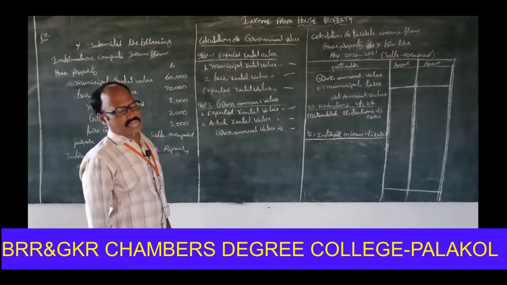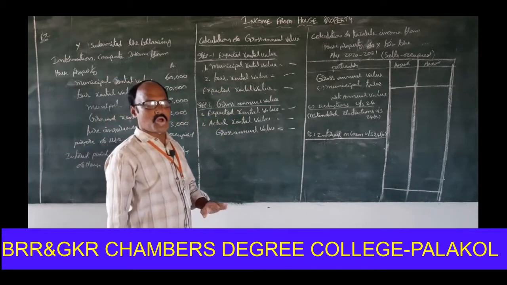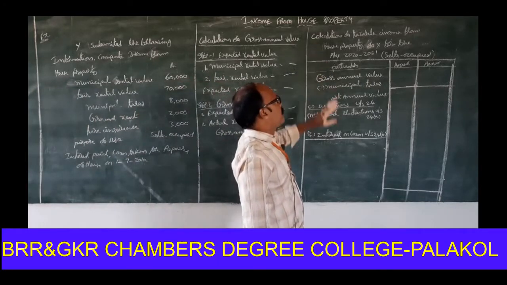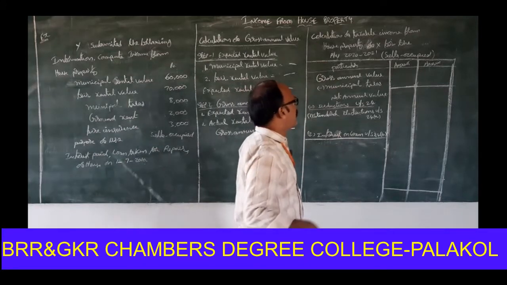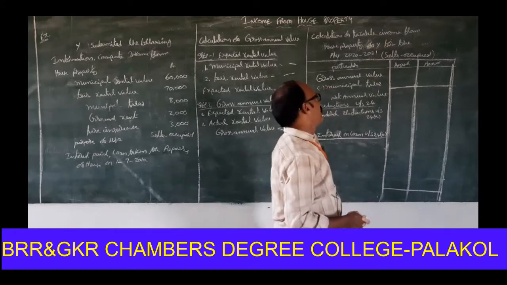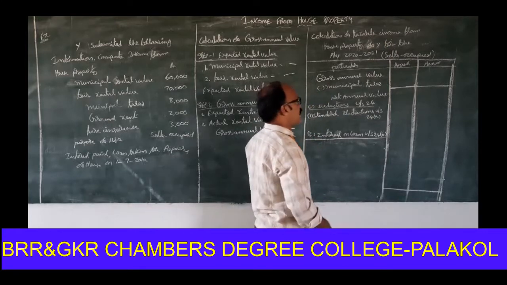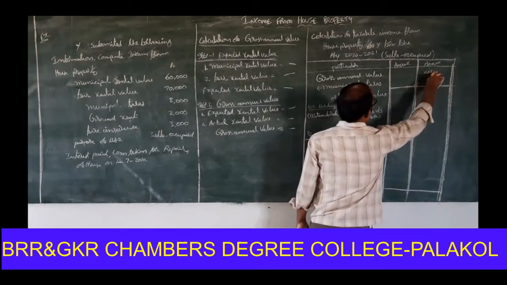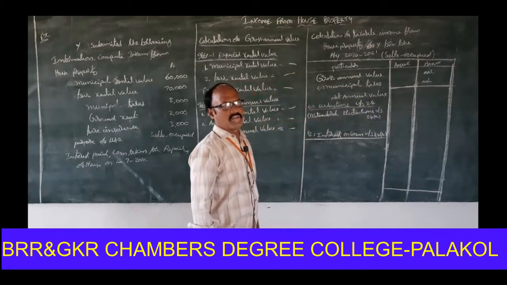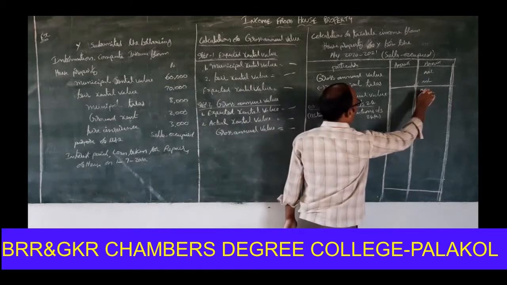So the house owner doesn't get any income from the house property. That's why, calculation of taxable income from house property of Y for the assessment year 2020-2021. Self-occupied property it is. So gross annual value nil, municipal taxes not allowed for deduction because the house property is self-occupied. That's why net annual value nil.